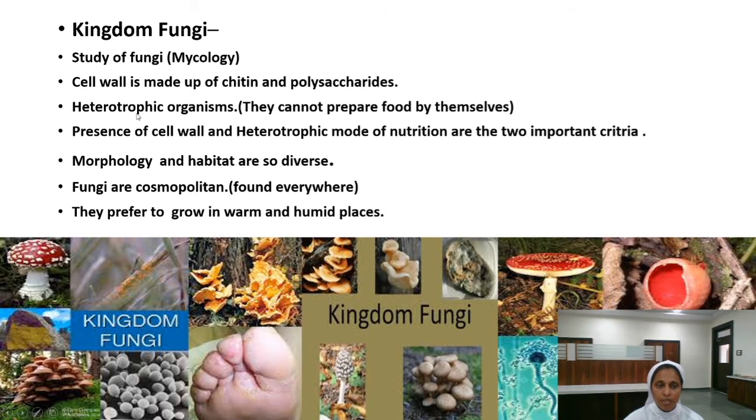So we have learned the differences between autotrophic and heterotrophic. Autotrophic organisms prepare their own food, while heterotrophic depend upon others. Presence of cell wall and heterotrophic mode of nutrition are the two important criteria that this comes under a separate kingdom, Kingdom Fungi. Otherwise it would have come under Kingdom Plantae.